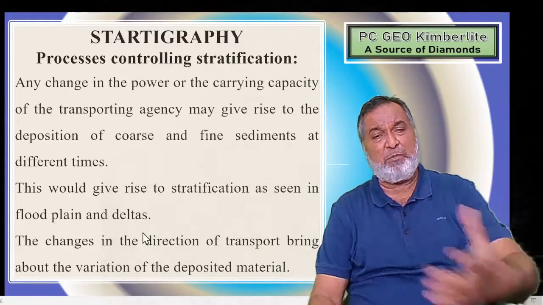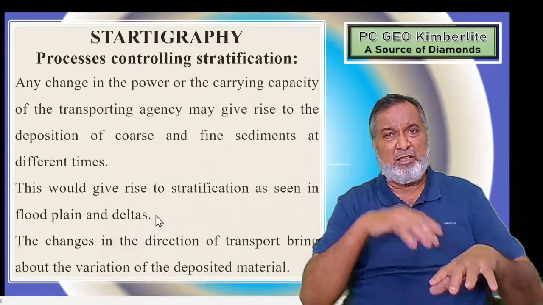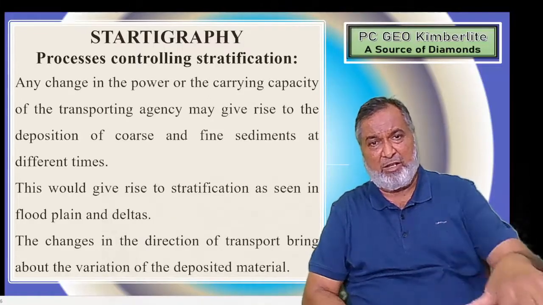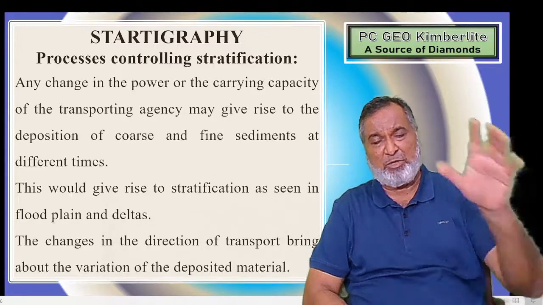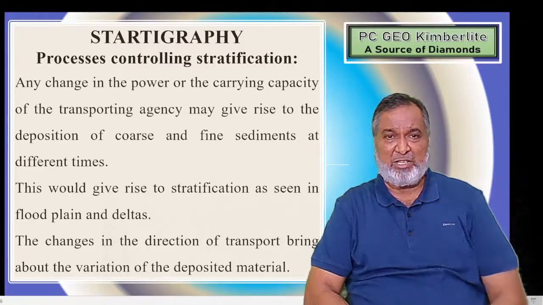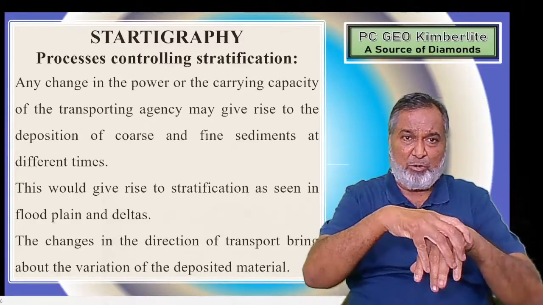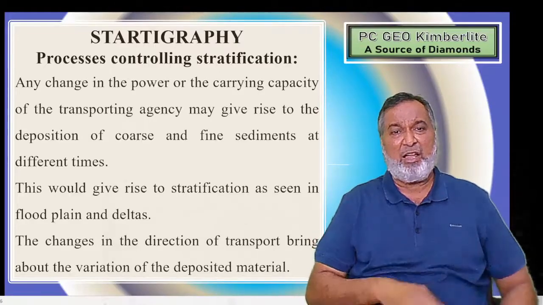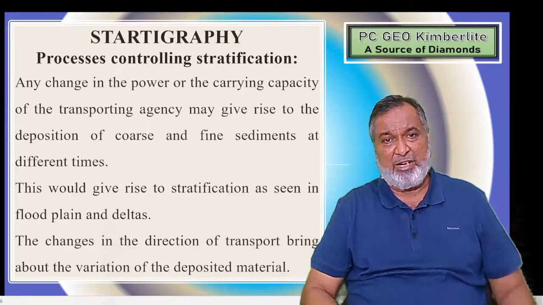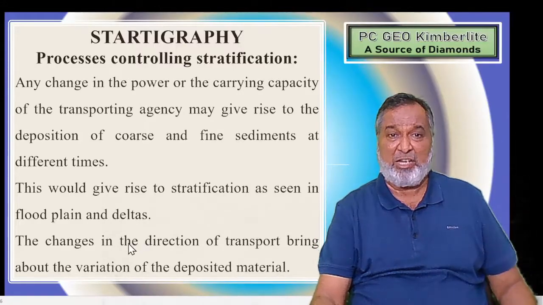Deltas: the Sundarban in West Bengal is the best example, where the Hooghly river is continuously depositing material. The Brahmaputra is also carrying material, all alluvium, which is deposited, and the flow is blocked due to the dumping. Then it will cut through, and we get the deltas that have formed. So the Sundarban is the best example for Indian students.